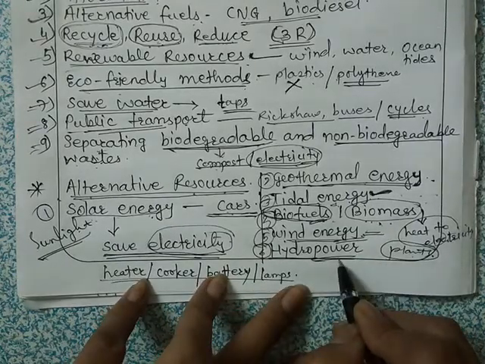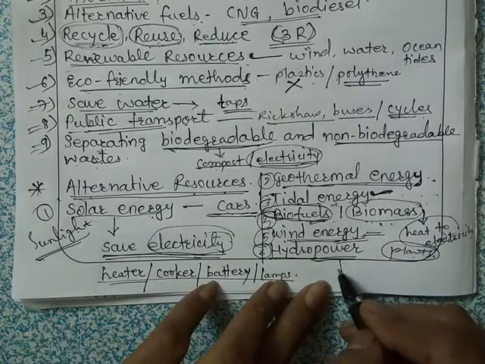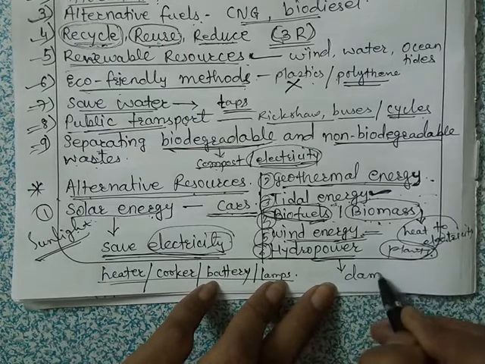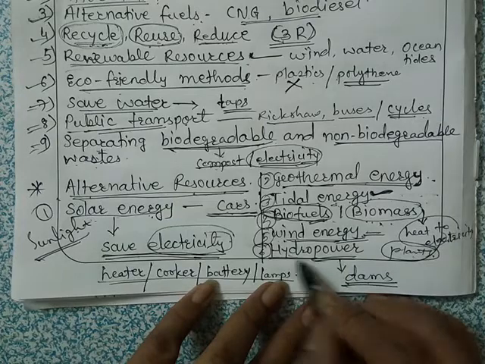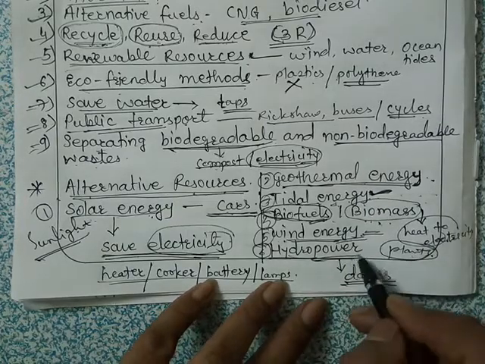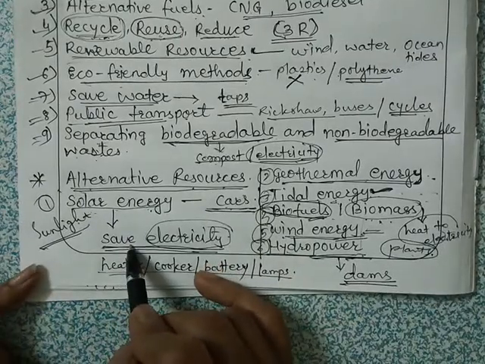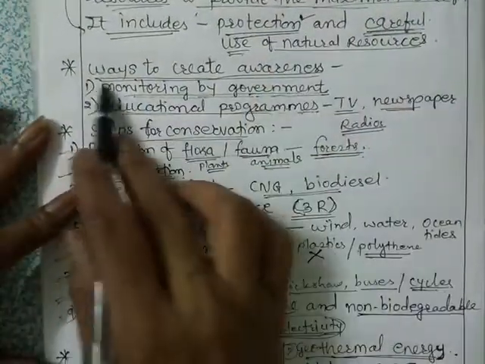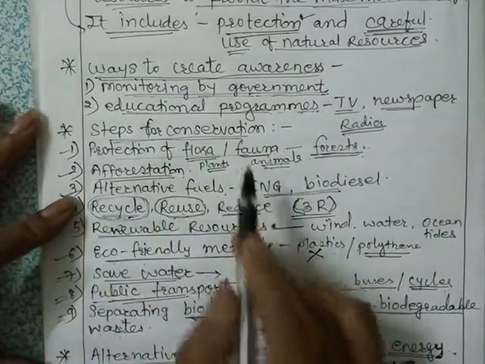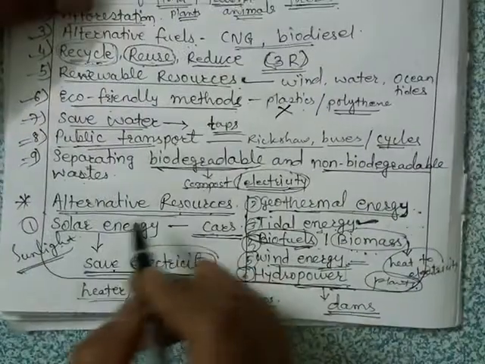It is produced on the water that is in the dams. Okay, so water that is stored in the dam is used to make hydroelectricity, or we can say hydropower. Okay, so these are the alternative resources. So this is all about our alternative resources. Then we have seen the conservation of resources, ways to create awareness, then steps for conservation, and alternative resources of the natural resources.